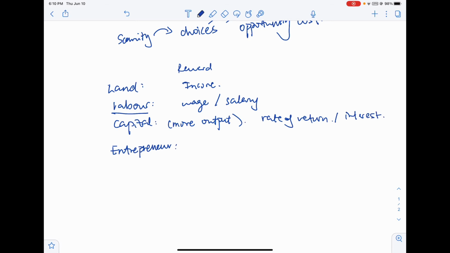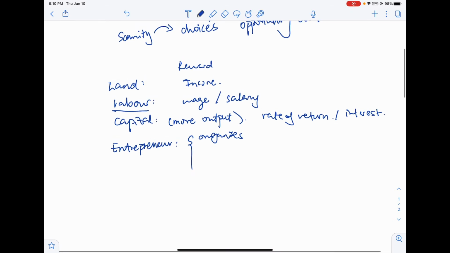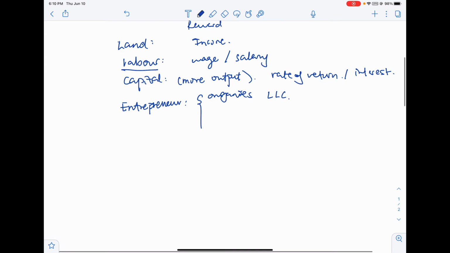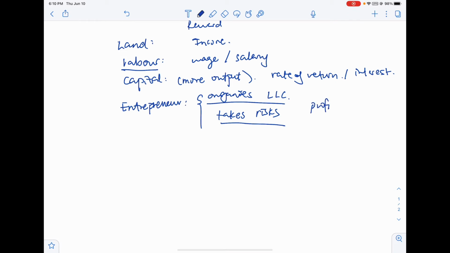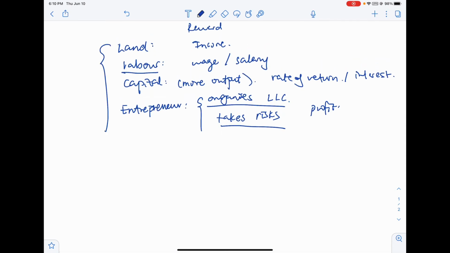Finally, entrepreneurship has two functions, right? The first one is that it organizes the other factors, which are land, labor, and capital. And another one is that it takes risks, right? So the return is definitely going to be profit. So these are the raw resources, like factors of production.